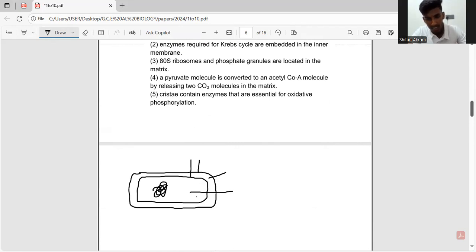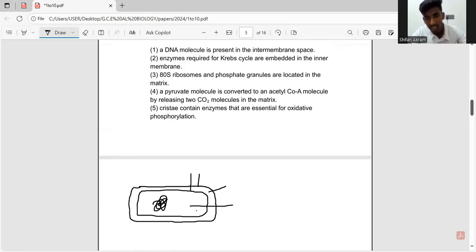During glycolysis, the glucose is broken down into two pyruvate molecules, which occurs in the cytosol of the cell. And for the Krebs cycle, these pyruvate molecules enter the matrix of mitochondria, which is this part, for further reactions. So if we think logically, all the enzymes should be in the matrix of mitochondria and not in the inner membrane. So we can eliminate the second answer too because it is wrong.